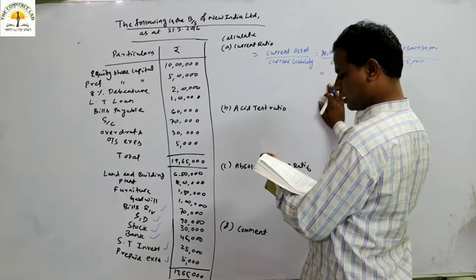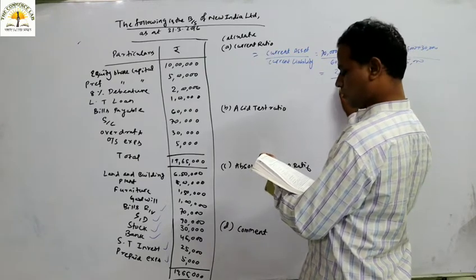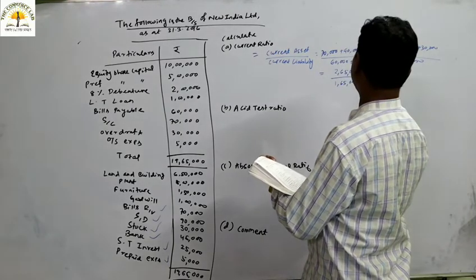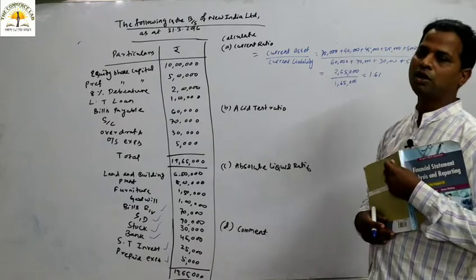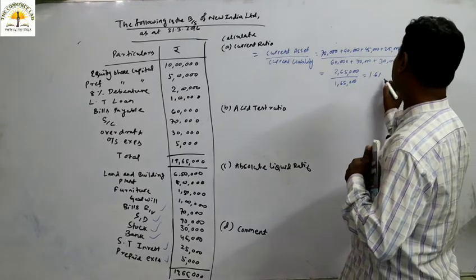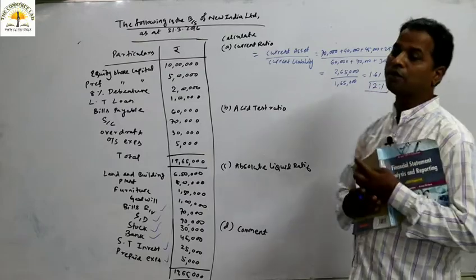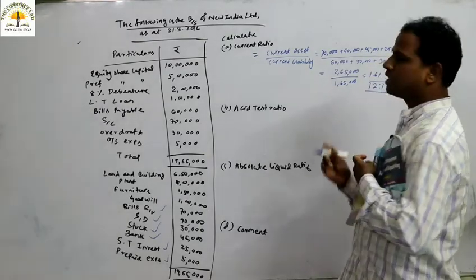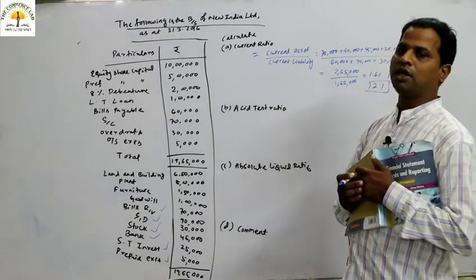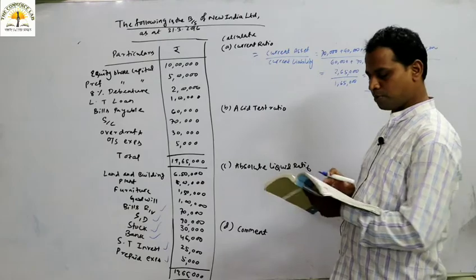So total current asset by total current liability. How much will we get? 2,65,000 divided by 1,65,000. So how much will we get? 1.61. Okay, that is the current ratio we got, 1.61. What does the rule of thumb say for the current ratio? The current ratio should be 2:1 or more than that. As the ratio is coming 1.61:1, we can tell that the ratio is not satisfactory. According to the current ratio, the liquidity position is not good. The short-term solvency position of the company is not good.